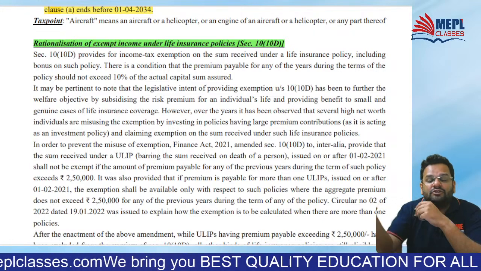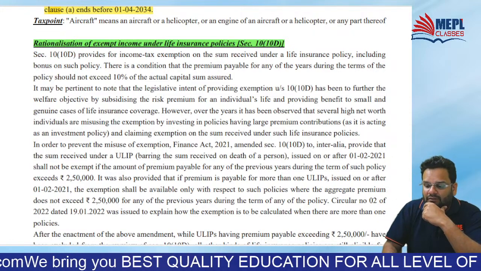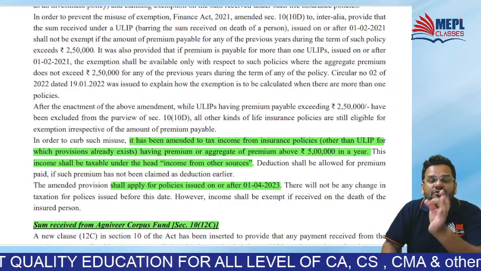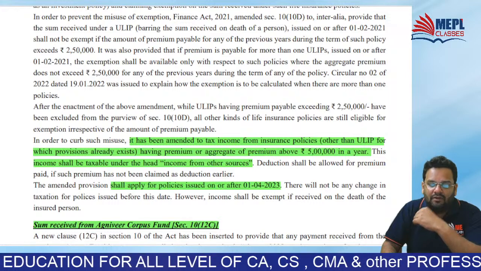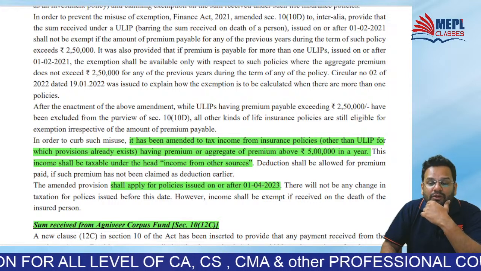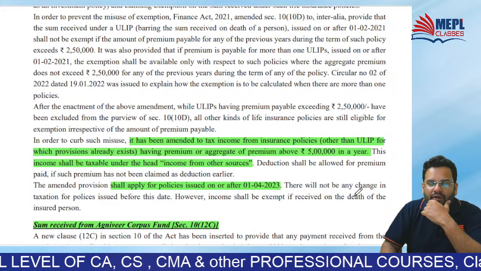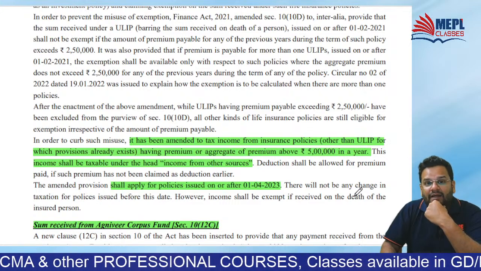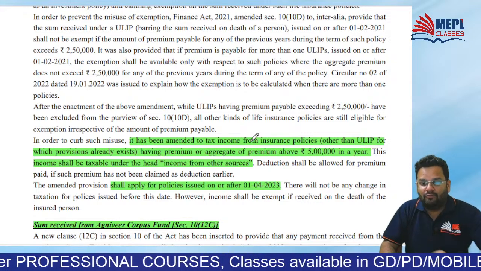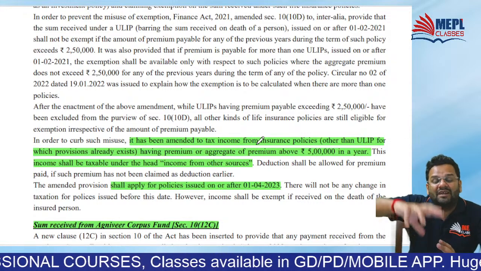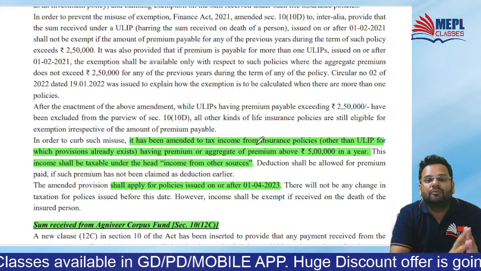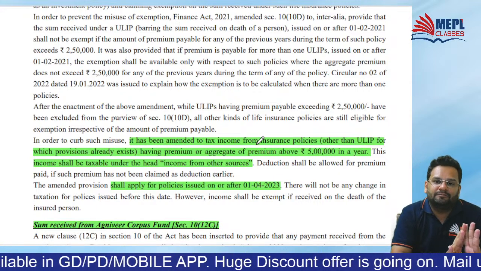Whenever any proceeds of life insurance are received from policies other than ULIP, in aggregate, where the premium paid was in excess of rupees 5 lakh, then income from them will become taxable.